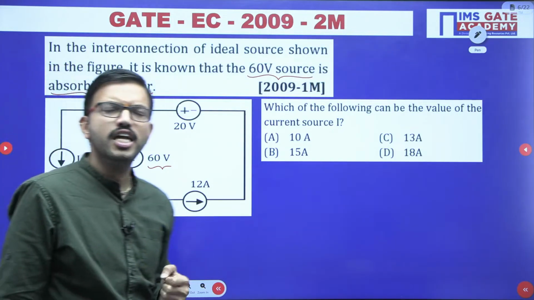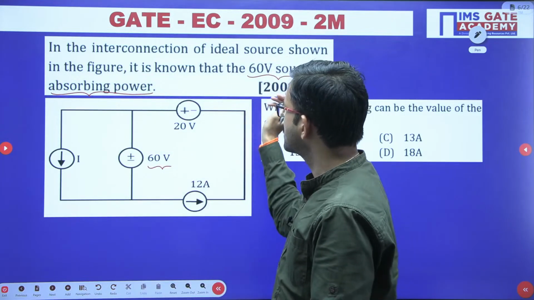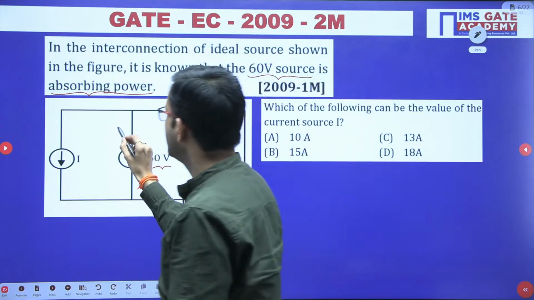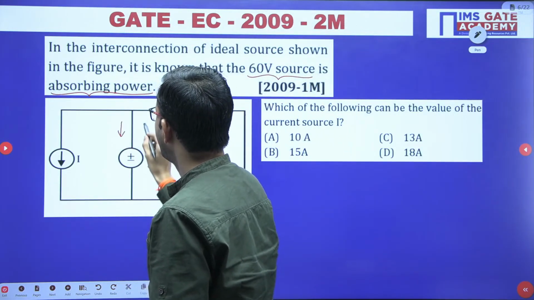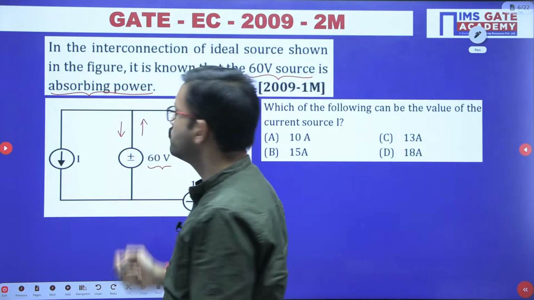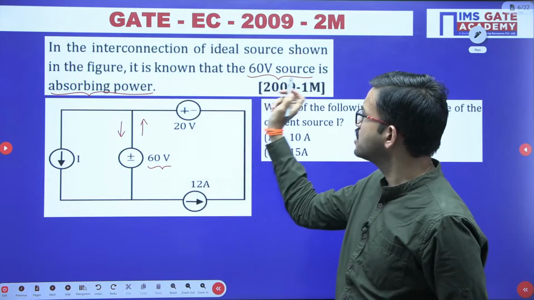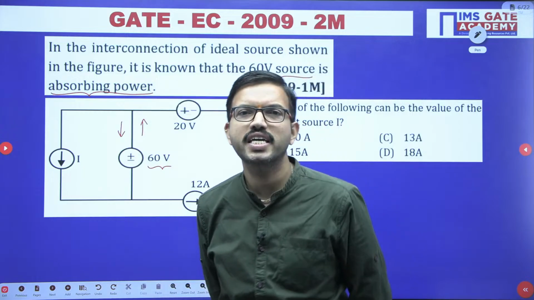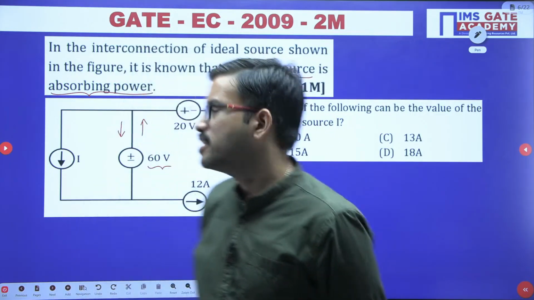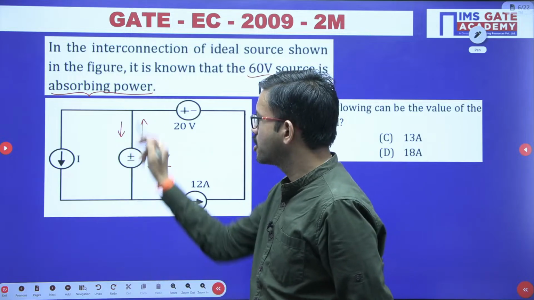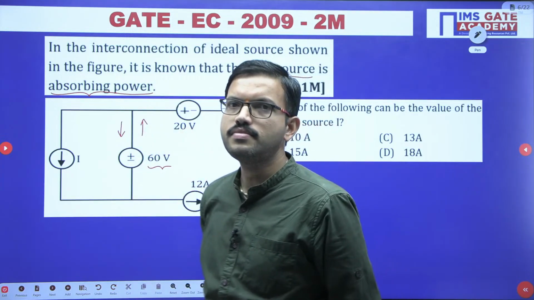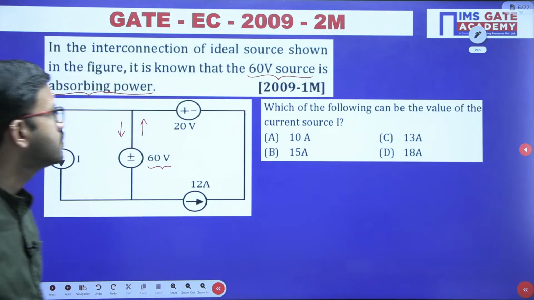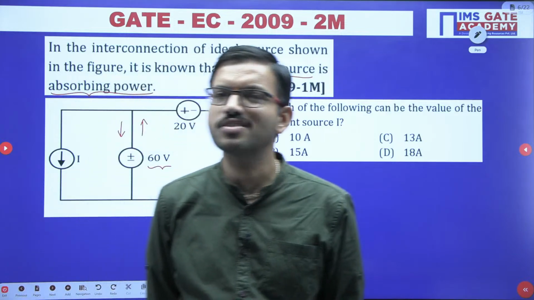Now all of you tell me, since they have mentioned that the 60 volt source is absorbing the power, whether current has to flow in this direction or in the opposite direction. In which direction the current has to flow, because they have given the key important note with respect to the 60 volt source, that it is absorbing power. Any guess? Either the first case or the second case, downwards or upward. Once you are able to identify the direction, after that this question is nothing.